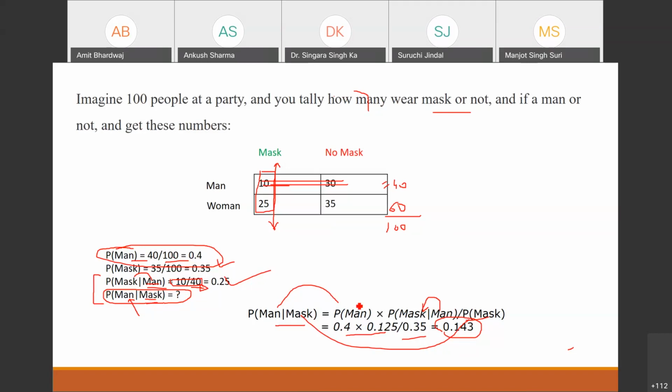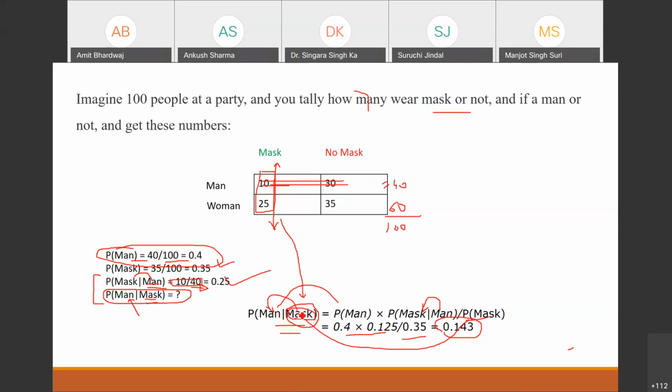Sir, the answer should be 10/35 according to the table. No, we have the condition also. It may be that some women have the mask also. You are interested when the mask is already there. This is the first event, and the second event is dependent on this one only.